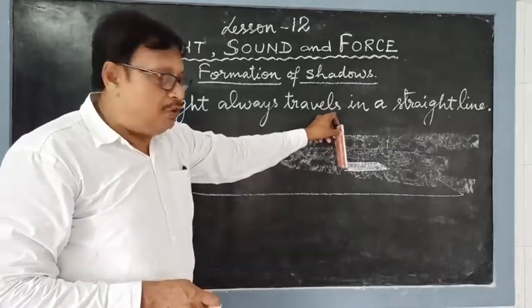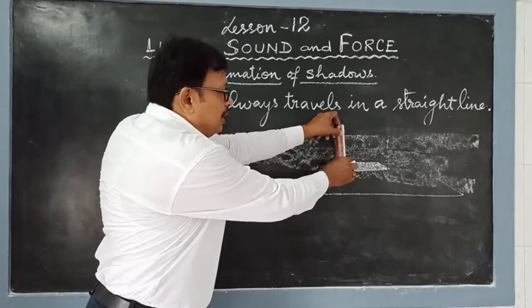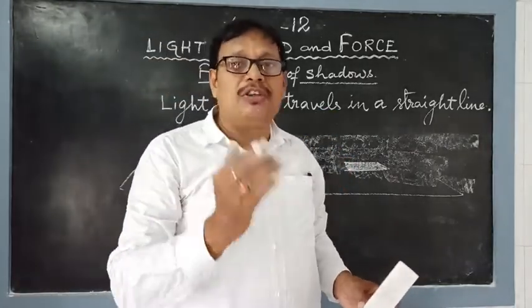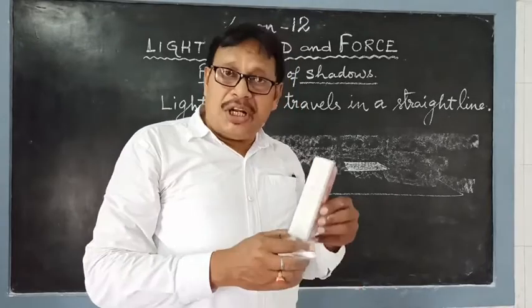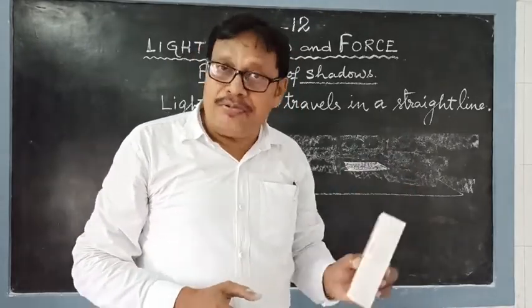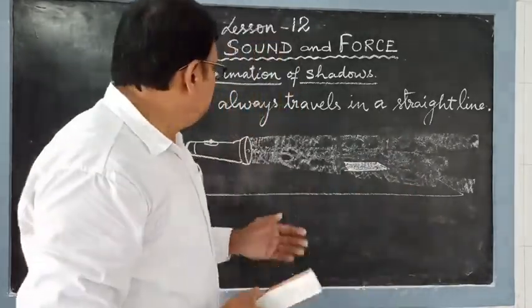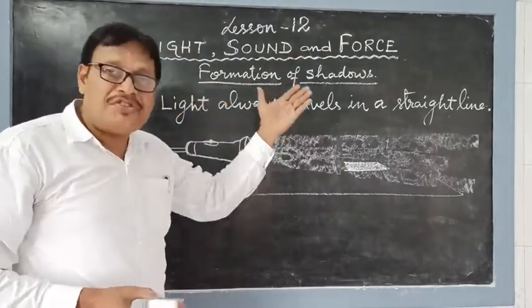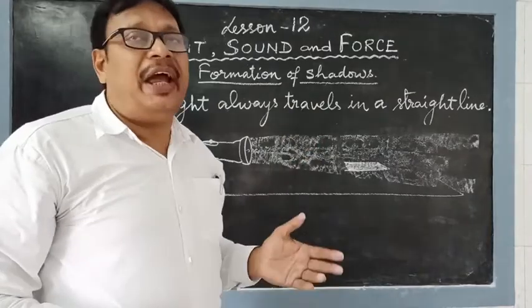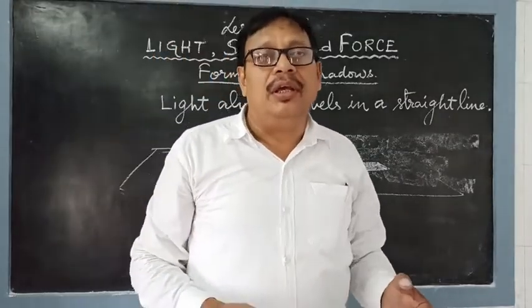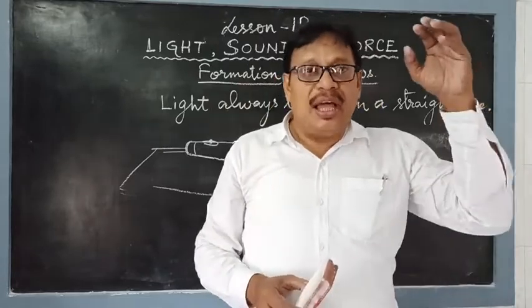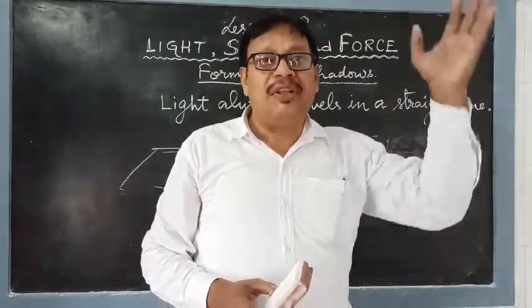So shadow is always formed on the opposite side of the light, and it is formed when the path of light is obstructed by any object. So this is about formation of shadows. And the shadows can be of different sizes. It depends on the angle of light.